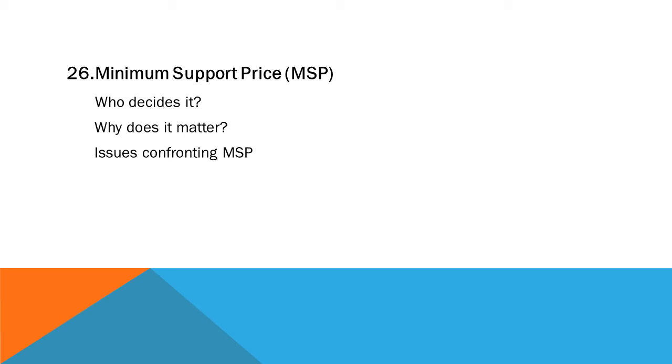Okay, so this is about minimum support price. You know now who decides it, why it matters, and the issues confronting MSP, and you also know the way forward, right? The way forward is establishment of more and more procurement centers. Removal or elimination of these middle agents. Third, making farming more remunerative for small and marginal farmers by providing insurance coverage and all those things. And fourth is bridging the gap between the price of produce and the consumer price. So if you know the issues confronting it, you can write the way forward, and the way forward is very important when you're writing any answers.